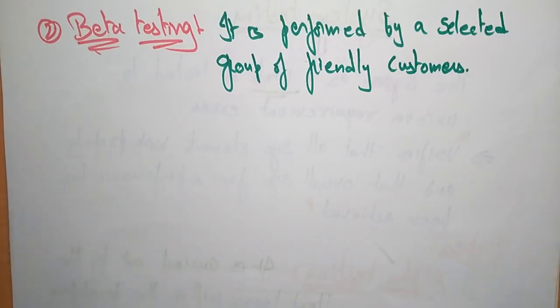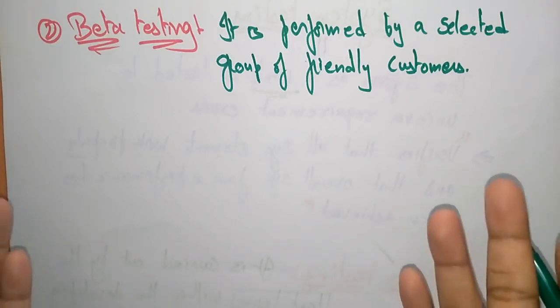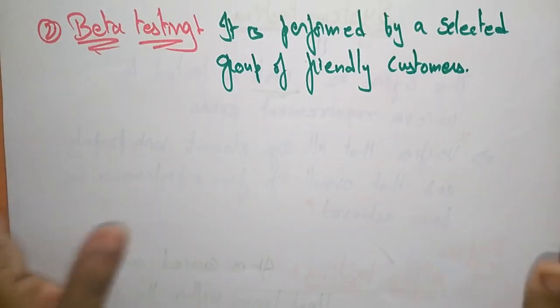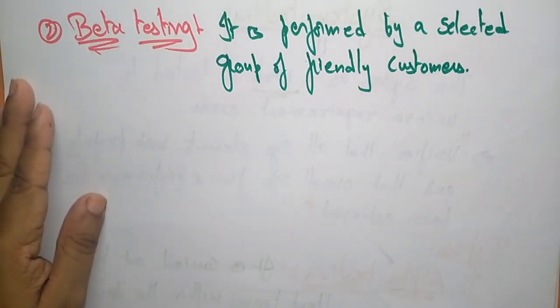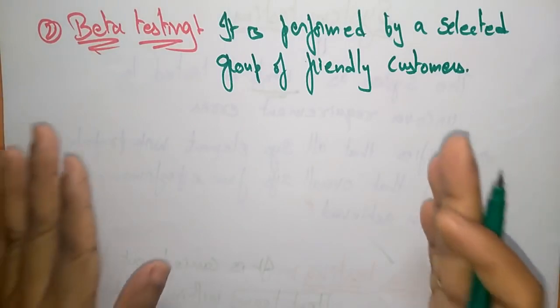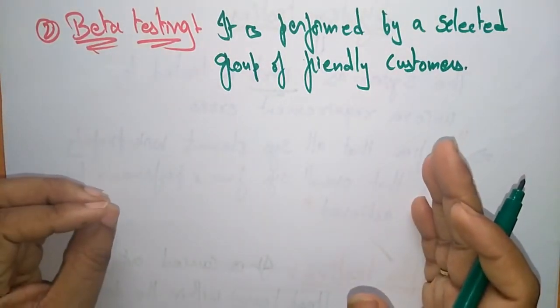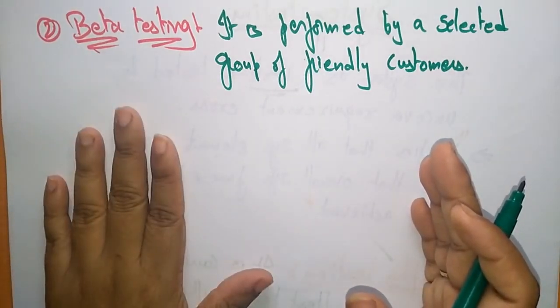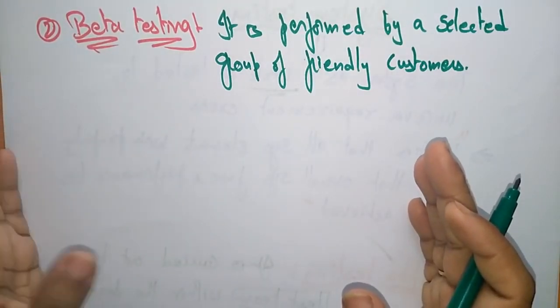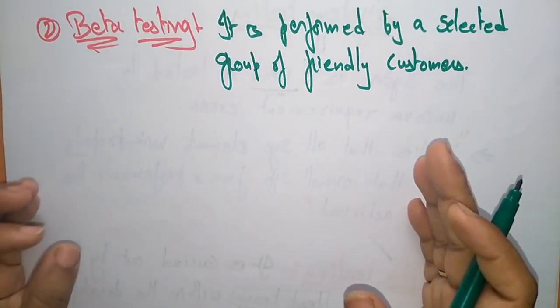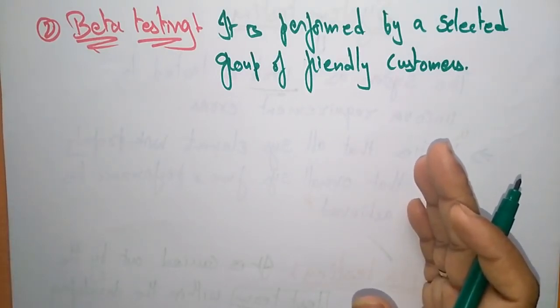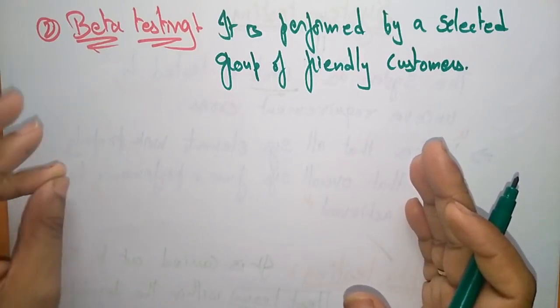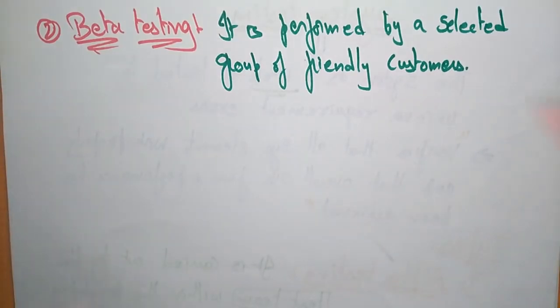Means you are getting different ideas and different views from different people. Whenever you check your own system, you see that everything is okay. But if different people who are not involved in that product operate it, they will see what the problem is. That's why in system testing, if you want to deploy and deliver your complete product, you test in different ways: alpha testing, beta testing, and next one is acceptance testing.